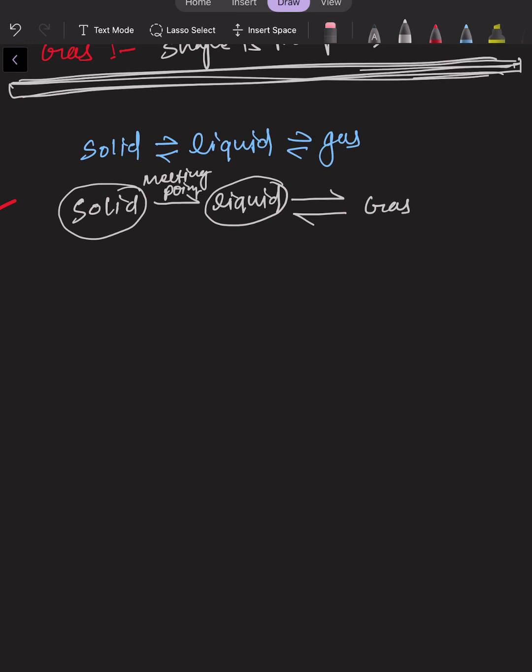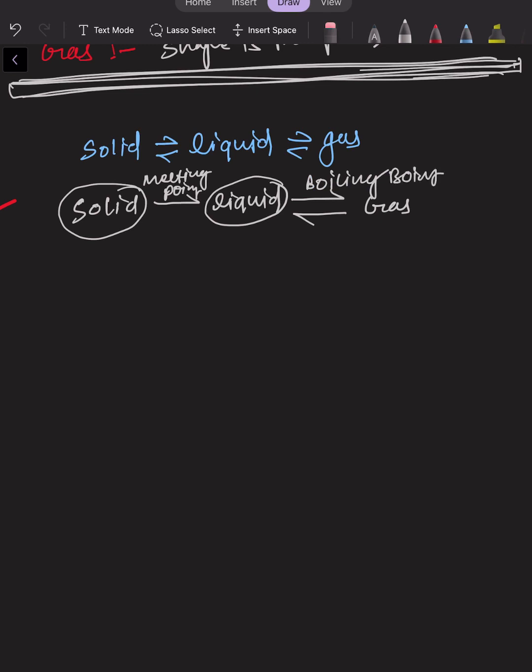And if we provide energy to that liquid, and that liquid is transforming into gas, then this will be known as boiling point, right?